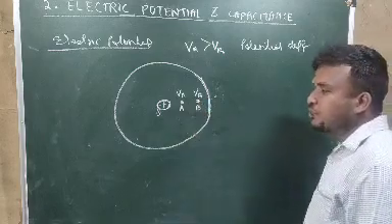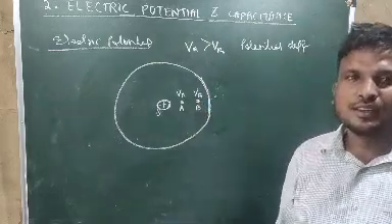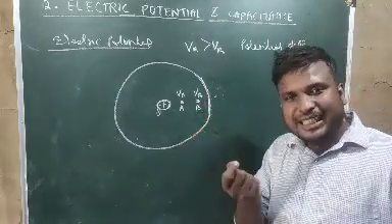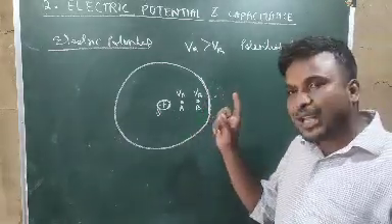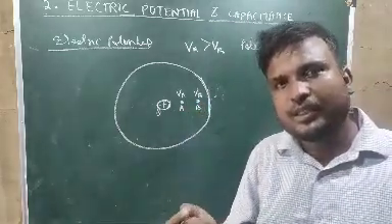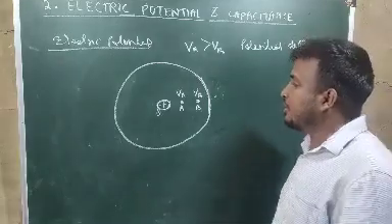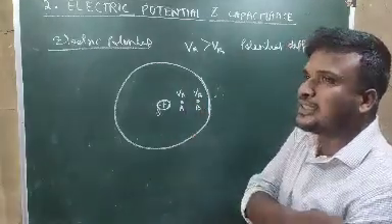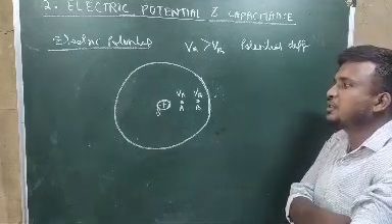Now, the potential difference between 2 points is the amount of work done to bring a test charge from one point to another inside the field. This time, the charge will be moved inside the field only. So whatever work is done to move the charge from one point to another is called the potential difference between the 2 points.